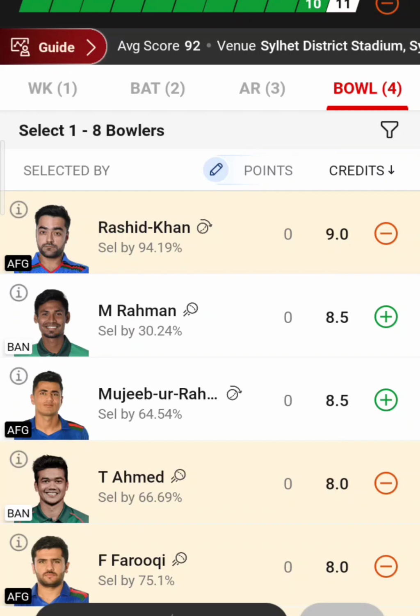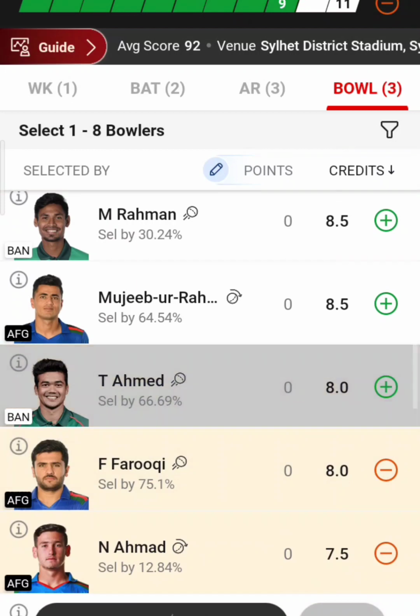That's a maximum that he'll get in today's match. And again, in extreme cases, of course, I'm discussing that later. So coming to Taskin Ahmed. Taskin Ahmed should be there in your team because this pitch will support early in the power play. It will support bounce as well. So that's the reason for including Taskin Ahmed, so that at least if we get 1 or 2 wickets, he'll be there in DT.